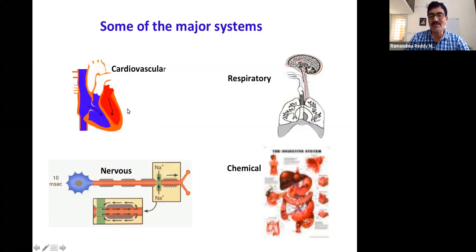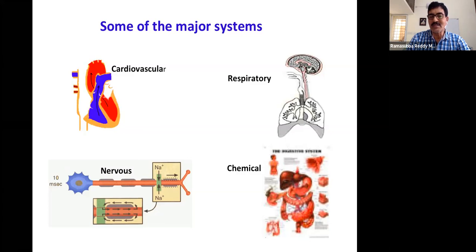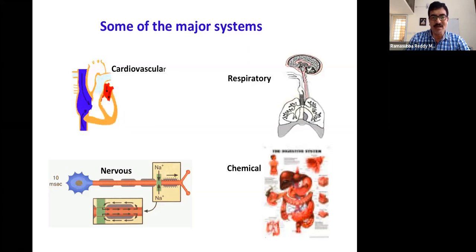So the cardiovascular system is not bothered about what is happening. Even if the blood won't get exchanged in the lungs, oxygen and carbon dioxide won't get exchanged. The function of the heart is just to take the blood and send it out. So that is the cardiovascular system.